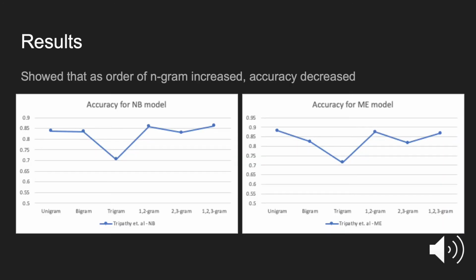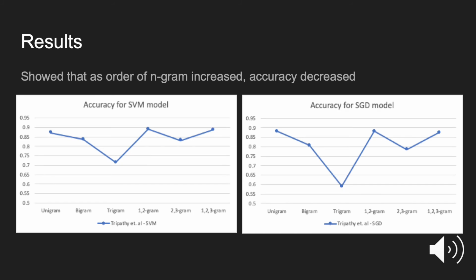Here are the results that they showed. We can actually see that the hypothesis of the authors is contradicted. In these graphs, the y-axis is the classification accuracy, and the x-axis shows different n-grams. Here we can see that the accuracy for these n-grams actually goes down as we move to higher order n-grams. So as we go from a unigram to a bigram to a trigram, the accuracy decreases. This effect is even more noticeable in the SVM and the SGD cases.